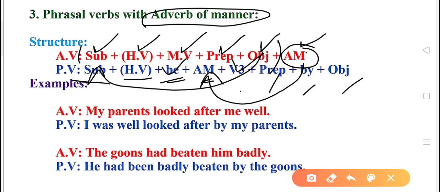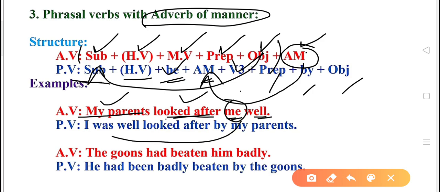Now let's see the examples. My parents looked after me well. So my parents, subject, looked after, this is verb, me, object, and well is adverb of manner. When we change this sentence into passive, me, when it is taken into the place of subject, will take the subjective case and becomes I. And looked after, we know that this is simple past tense, because looked is second form of look. So was, and then well is to be brought forward. I was well looked after by my parents.